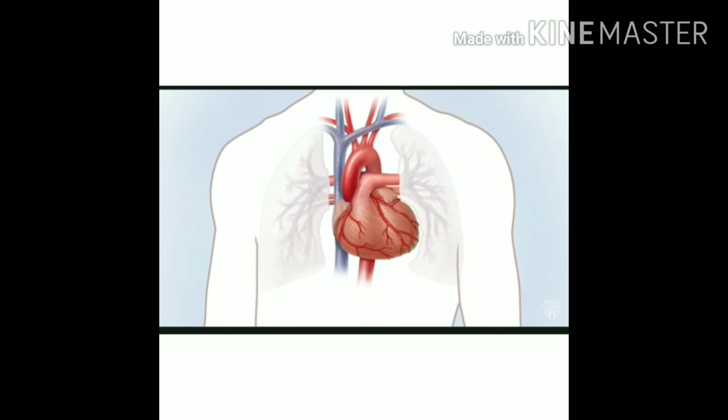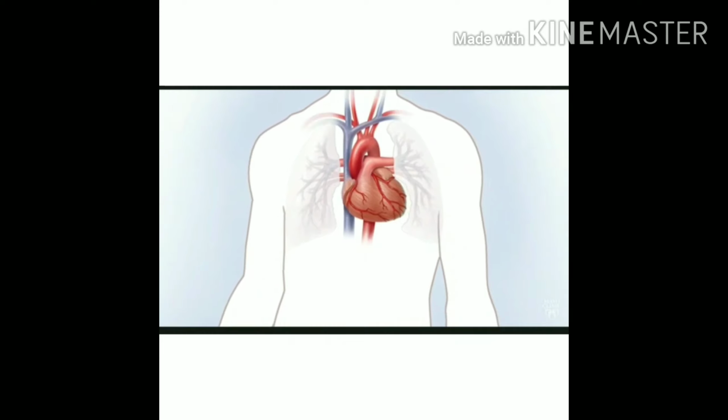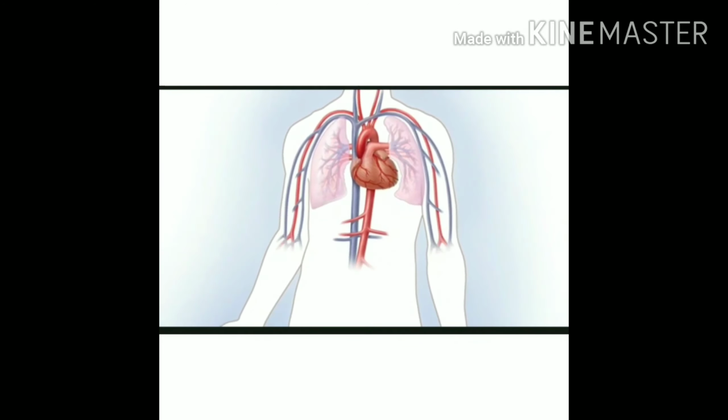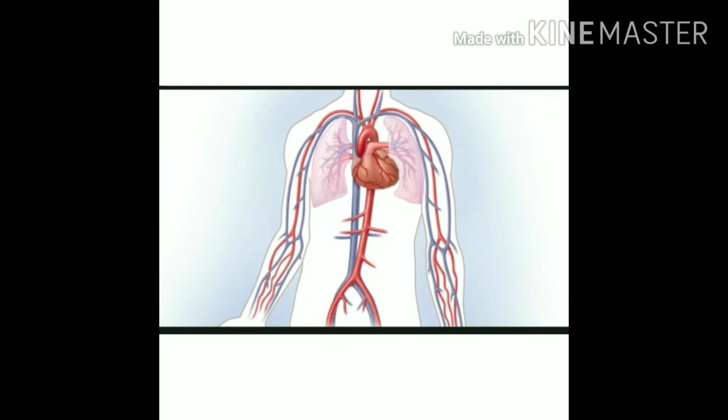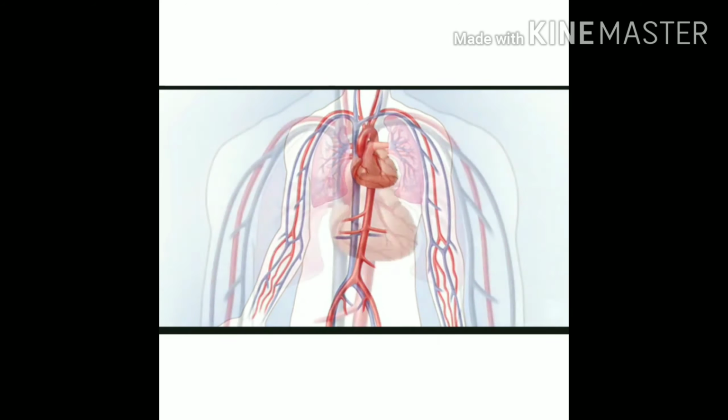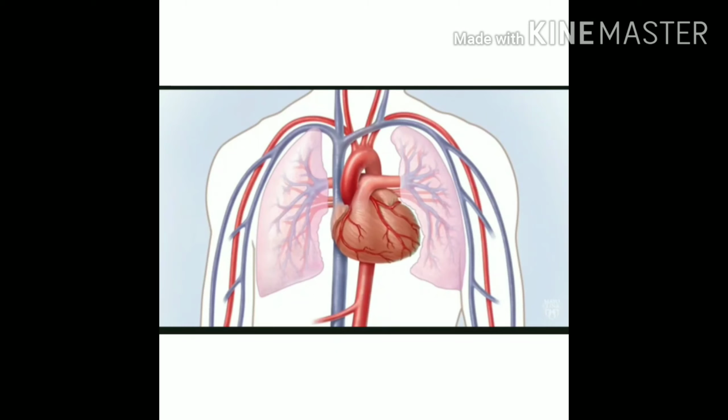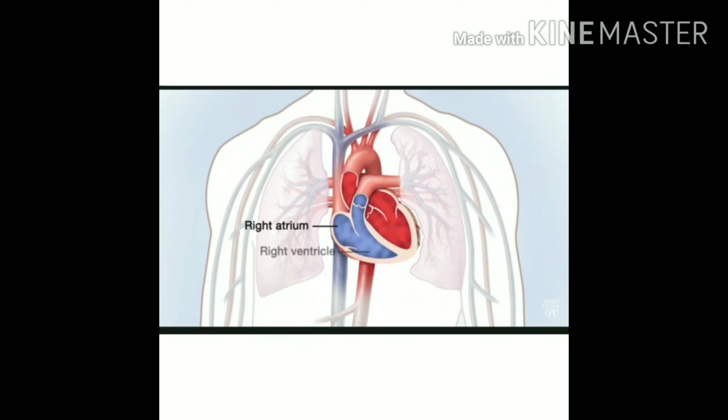Now let us briefly understand our circulatory system. The human circulatory system consists of the heart and blood vessels. The red blood vessels, known as arteries, carry pure blood, that is, blood which is rich in oxygen, and the blue blood vessels carry impure blood which is rich in carbon dioxide.